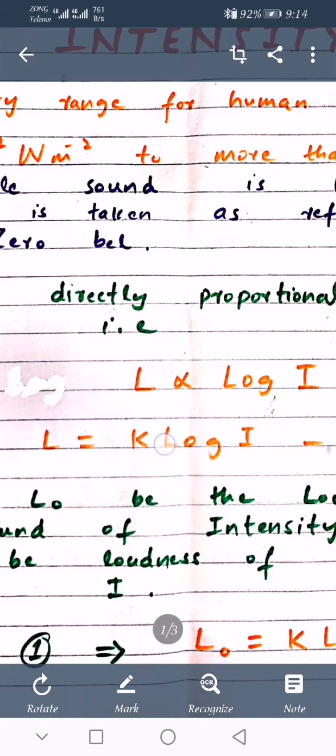Loudness is directly proportional to the log of intensity, that is L is directly proportional to log I. When we remove the sign of proportionality, we put a constant here, that is L is equal to K log of I. So this is our equation number 1. Let L naught be the loudness of faintest audible sound of intensity I naught, and similarly L be the loudness of unknown sound of intensity I. Then equation 1 can be written as L naught is equal to K log of I naught. So this is our equation 2.